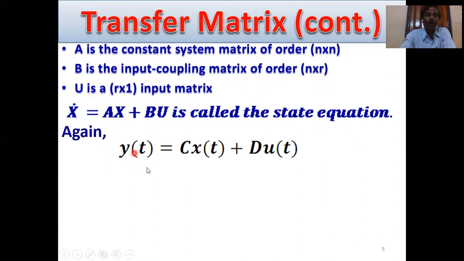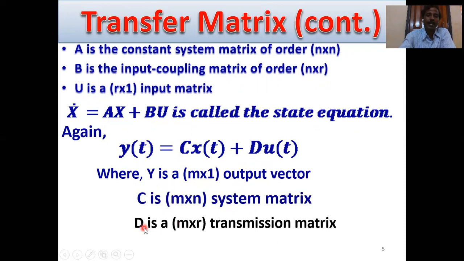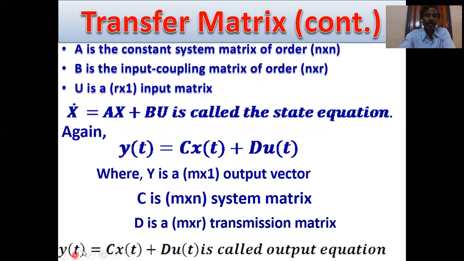Again, output y of t equals C x of t plus D u of t, where y is an m cross 1 output vector, C is an m cross n system matrix, and D is an m cross r transmission matrix. y of t equals C x of t plus D u of t is called the output equation.